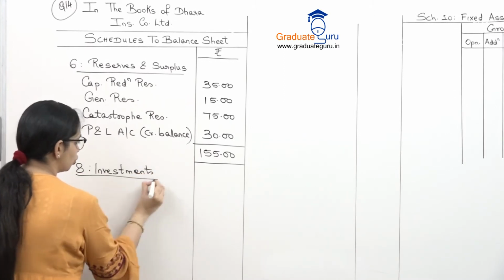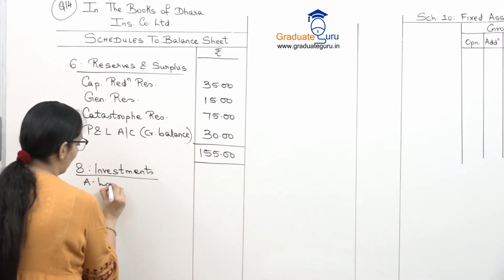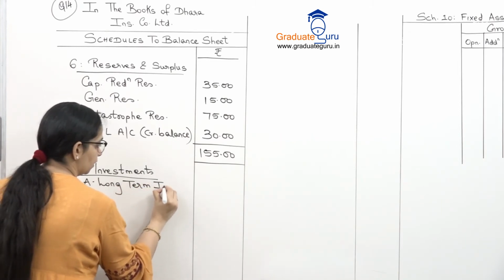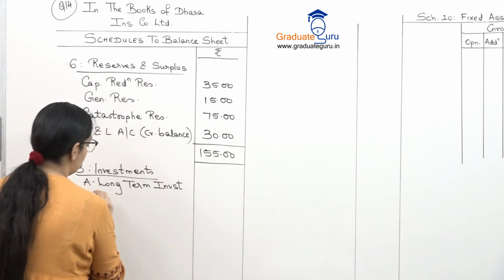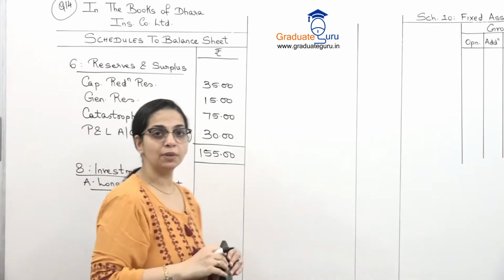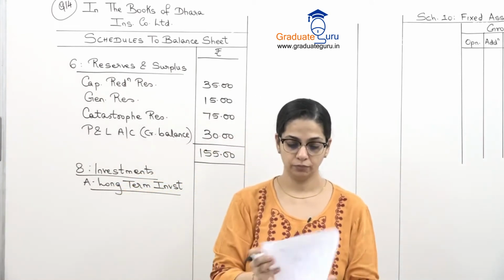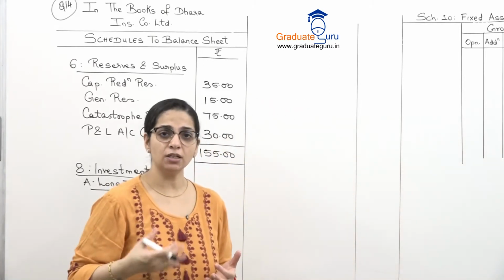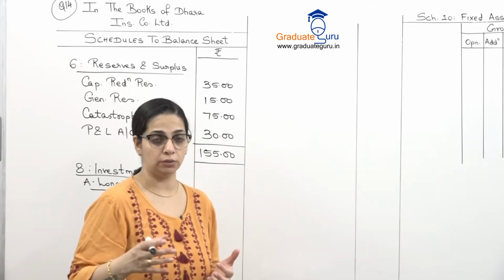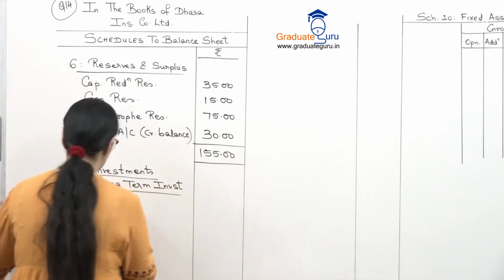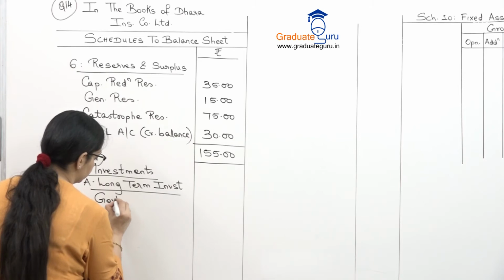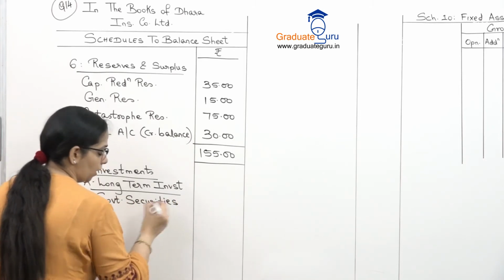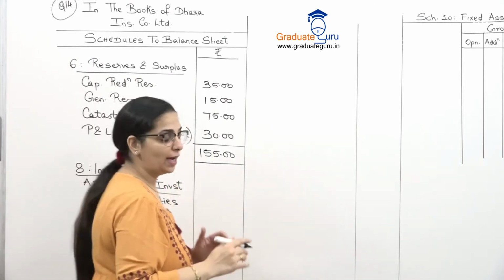In investments we have to show a breakup between long term and short term investments. So part A is all the long term investments. We'll write them down one below the other. Investments in government securities. Where it is not mentioned, if it is not stated as short term, we will assume it is long term. So first, government securities is 280,000.